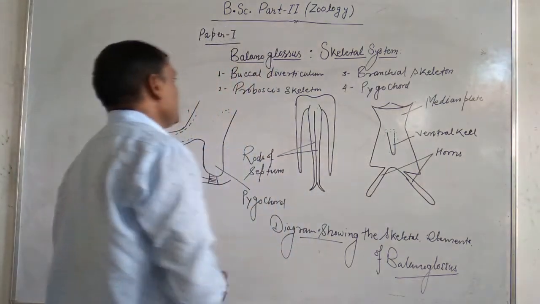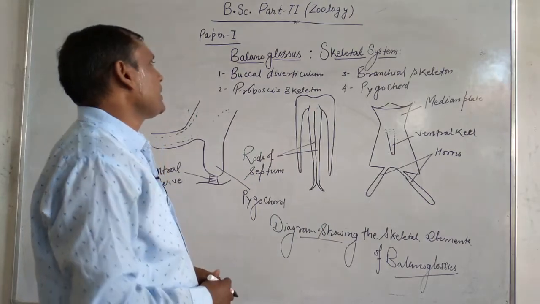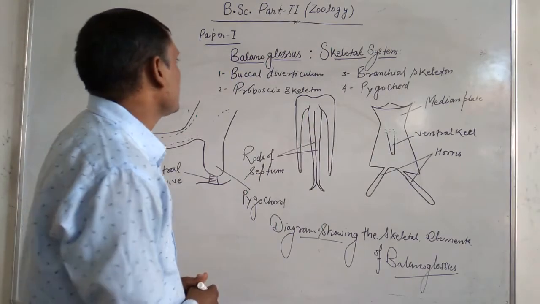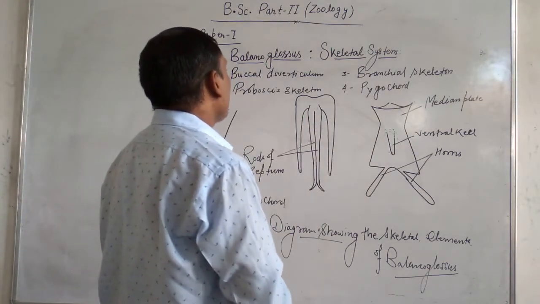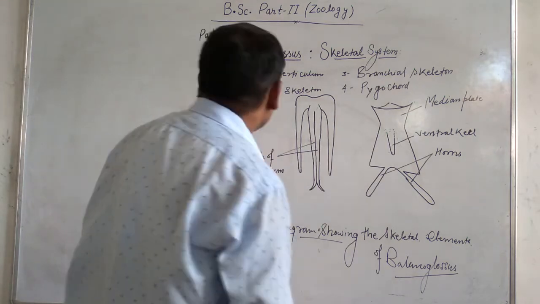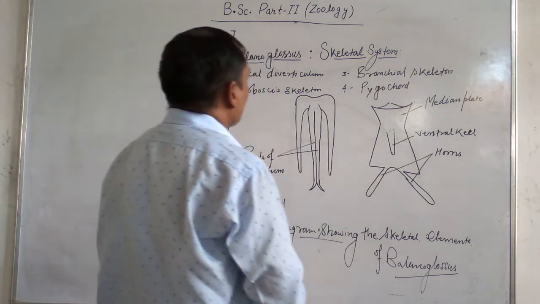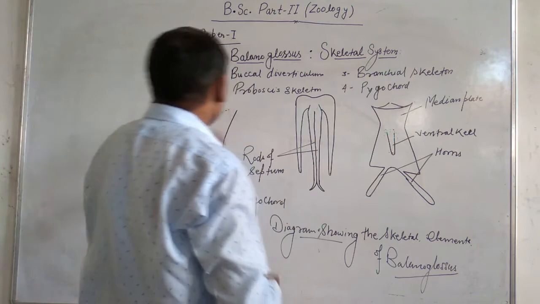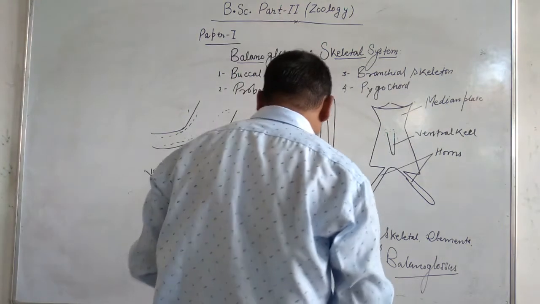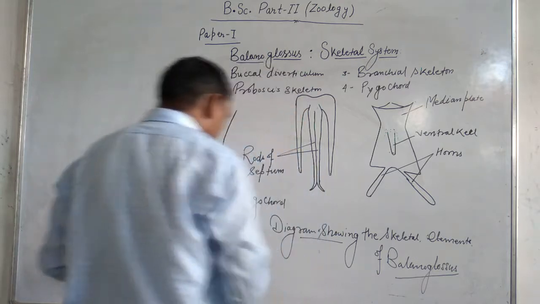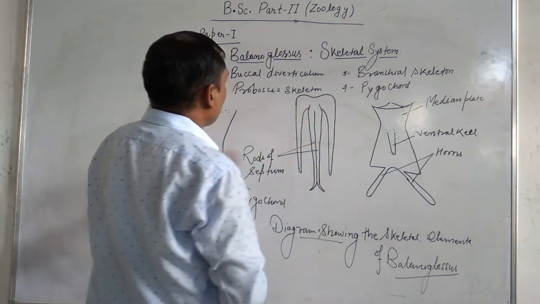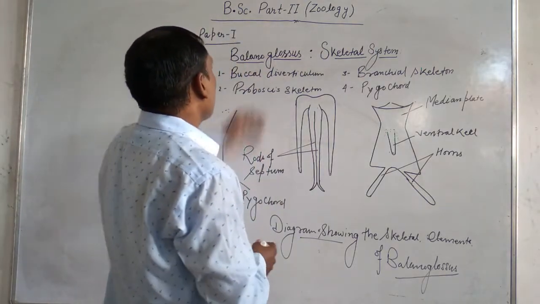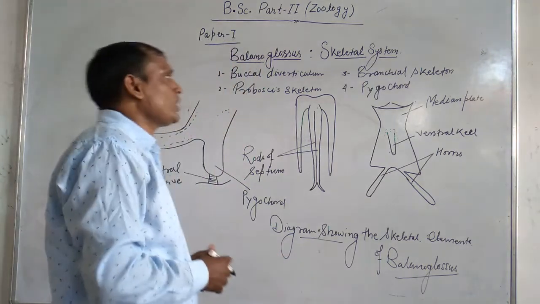But according to some scientists, buccal diverticulum is neither homologous to the notochord nor analogous in structure. Buccal diverticulum is present in the anterior region of the body. It also provides support to the body.